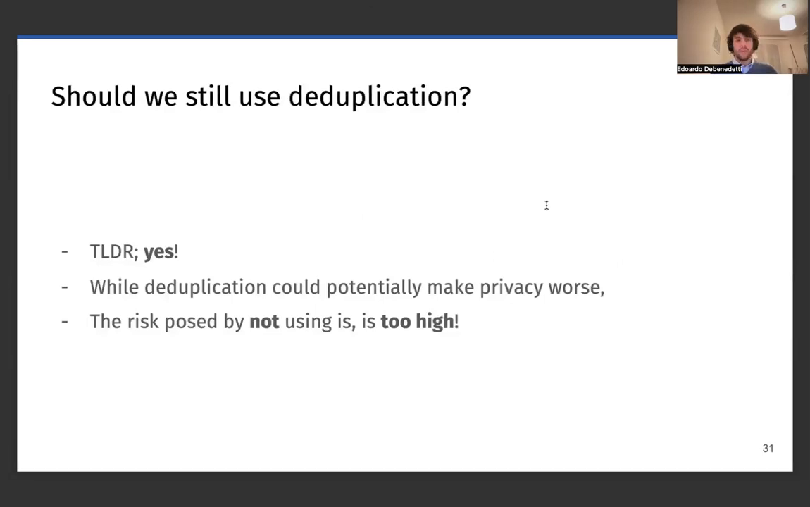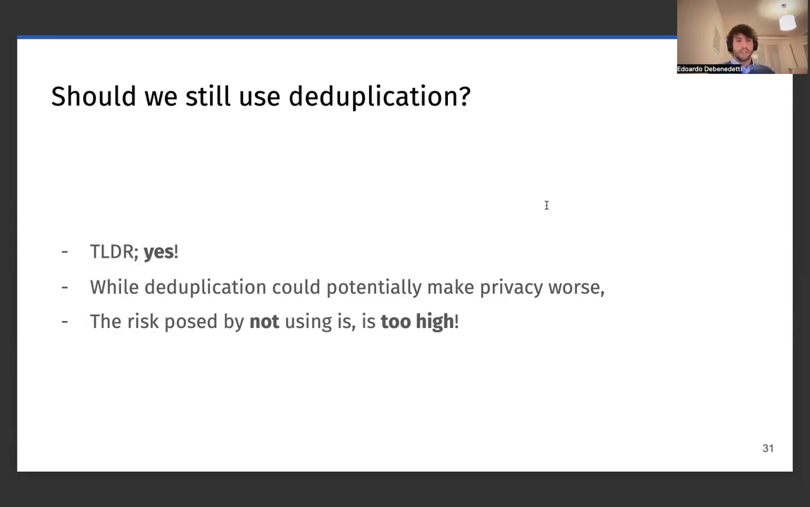And now I guess you will wonder, okay, should we still use deduplication? Because you've seen that we show that deduplication increases the privacy leakage quite a lot. And so it's a very legitimate question to say, well, then should we use it or not? While deduplication could potentially make privacy worse, the risk posed by not using it and having models just spitting out training data because they're duplicated is much higher than having someone poisoning the data set.